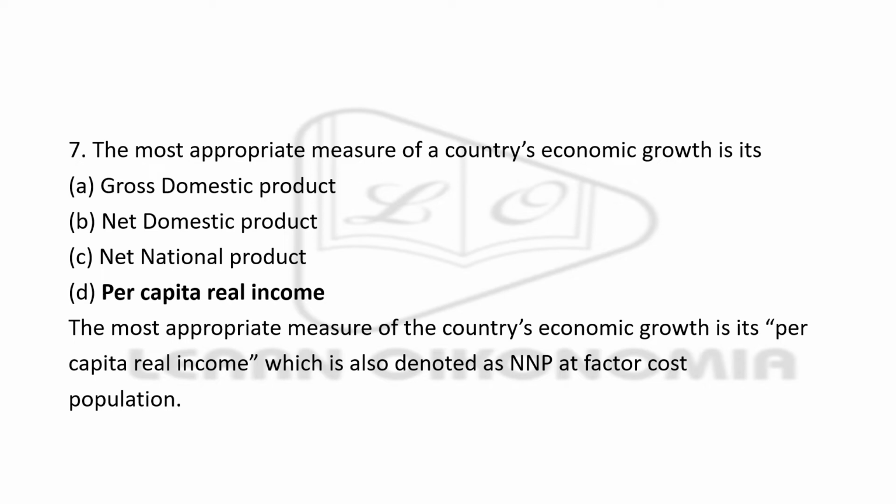When options with per capita income and per capita real income are given, please take note that rather than per capita income, it is the per capita real income that is very important. This is because per capita real income is the per capita income adjusted for the prices or inflation in the economy. So here the right answer is option D, per capita real income.